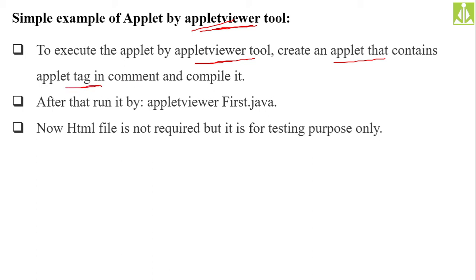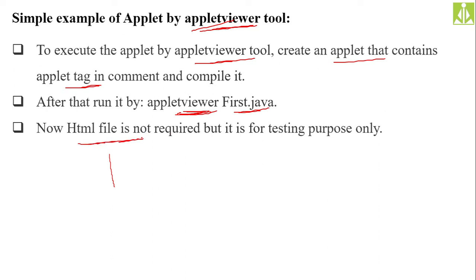Okay, what we have to do is write the same applet program code, and whatever HTML file we wrote separately in my previous example, that same code you need to put inside comments of the Java file only. We write only one file now, we don't write two files, and in that file only we put the applet tag. Okay, after that, run it by applet viewer. We are running the program with the applet viewer command, and if you run the applet viewer command with the file name, then you will get the applet output. And in this case, the HTML file is not required.